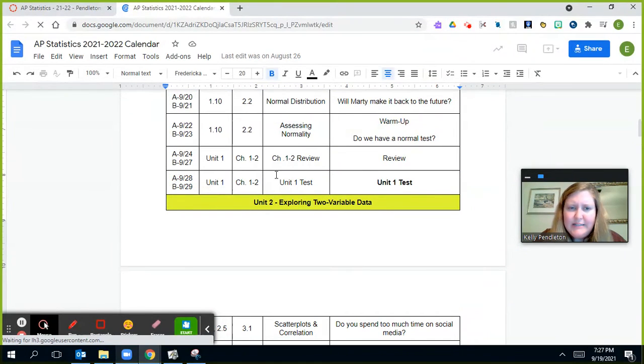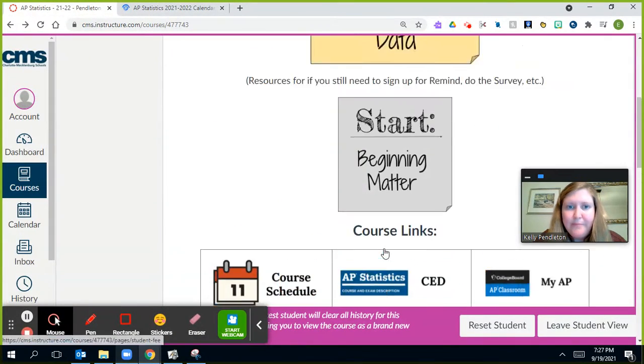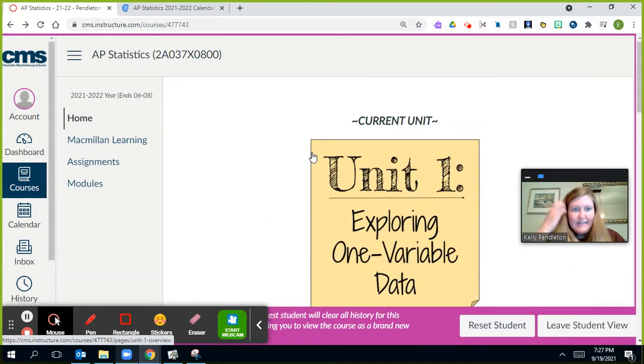You can see here our first test is going to be on September 28th for A Day and September 29th for B Day. And it can go all the way through. So if you have anything coming up for your family and you want to check, see what's going on, you can use this calendar to do that. All right, back to just the day-to-day stuff.